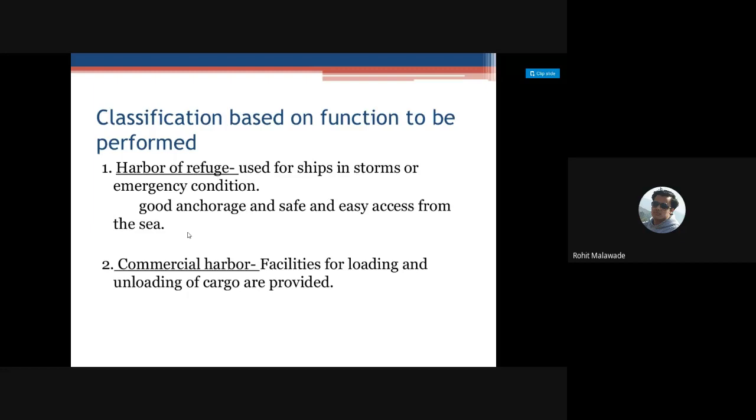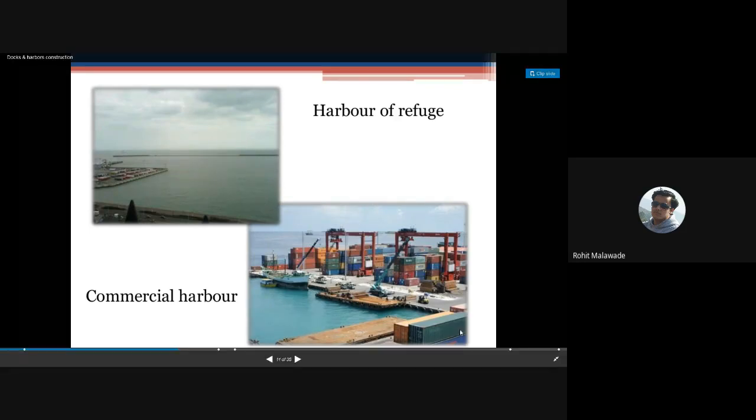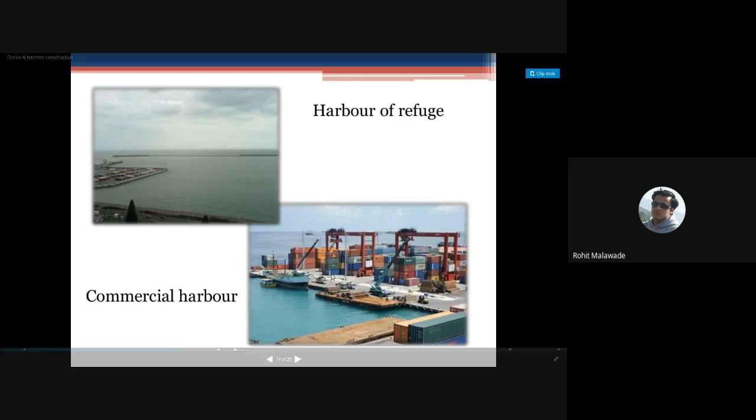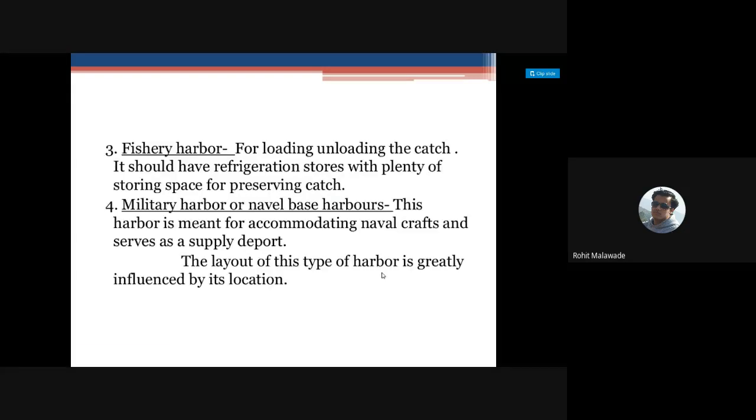And then the commercial harbor is mainly, basically, we are going to use for the import and the exports. Okay, so this is the commercial harbor, and these are the major cargoes, right? So your import and export material will come through these particular cargoes. So this will be utilized in case of your commercial activities, that is importing and exporting.